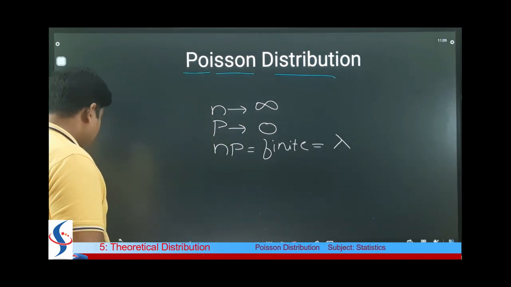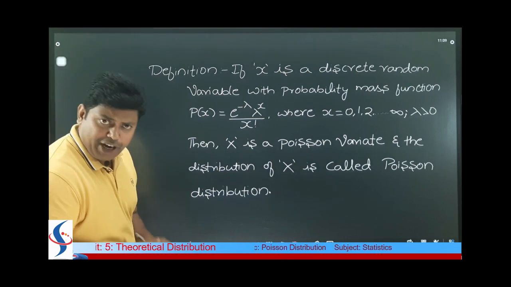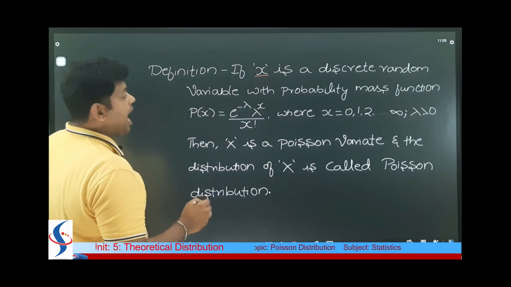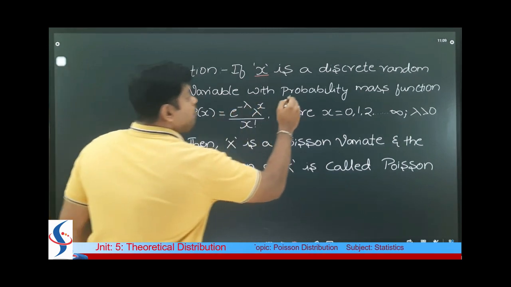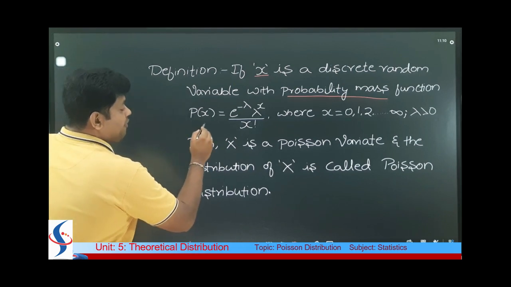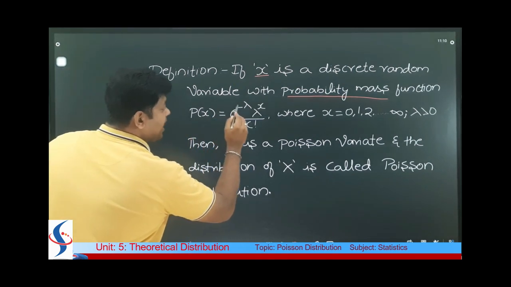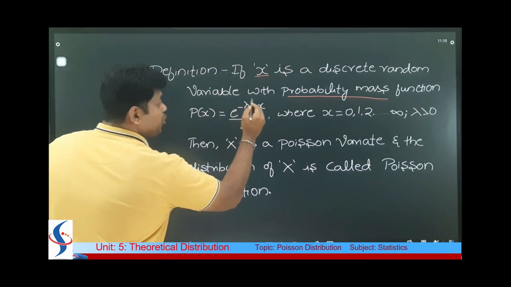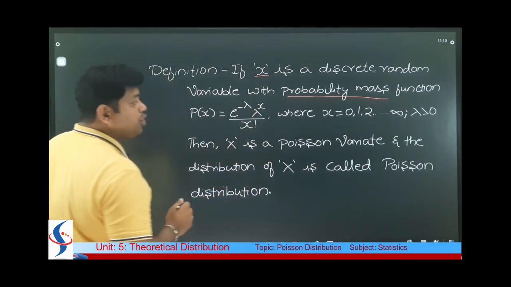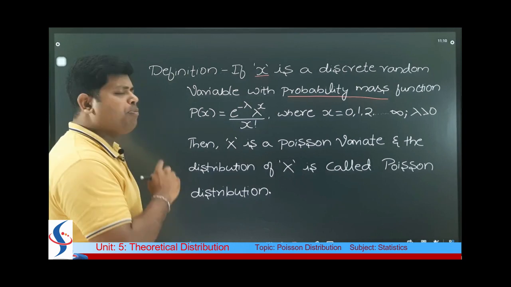Next, let me teach you the definition of Poisson distribution. This is the definition in front of you. If x is a discrete random variable with PMF, that is probability mass function, P of x is equal to e to the power of minus lambda, lambda raised to x divided by x factorial, where x is equal to 0, 1, 2 up to infinity.